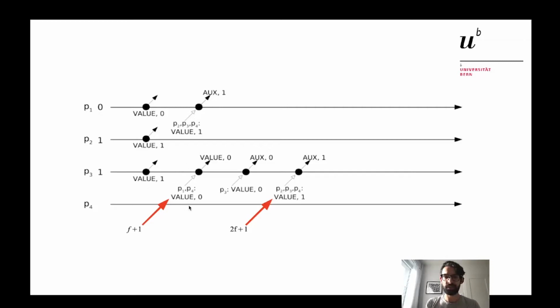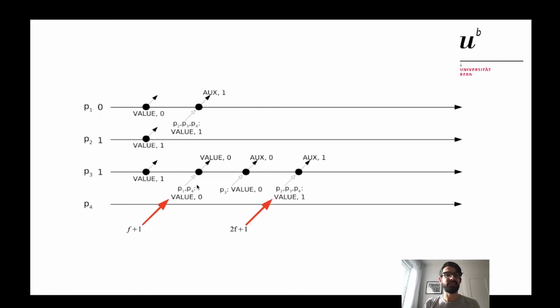Here we see that process P1 receives 2f+1 value messages 1, in particular from processes P2, P3, and P4. Process P4 is malicious, so it can decide to send whatever message it wants. In this case, process P1 delivers value 1, and it broadcasts an aux message to all containing 1.